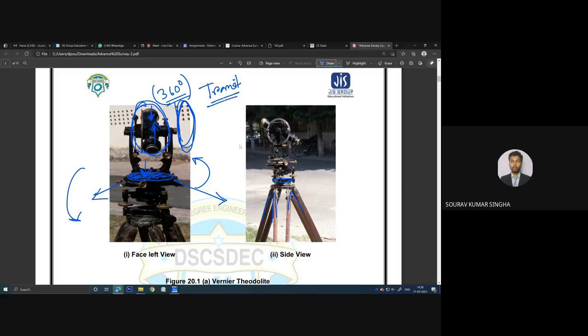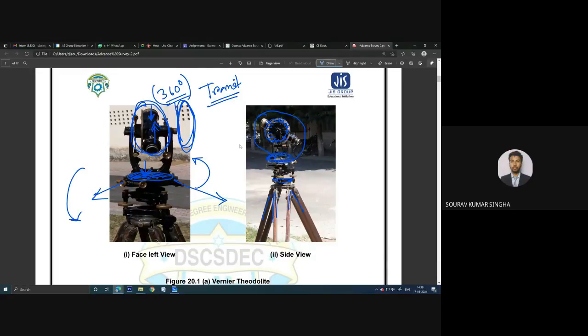So what is a transit and non-transit theodolite? The theodolite in which the telescope can be rotated through a full swing, that means 360 degrees, is called the transit theodolite. You can see in this side view, the scale is provided in this circle. The same circle is present in the lower portion as well.